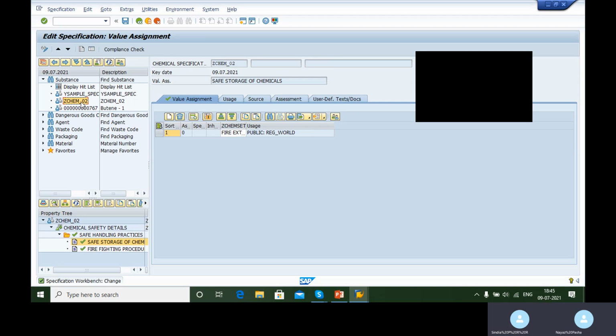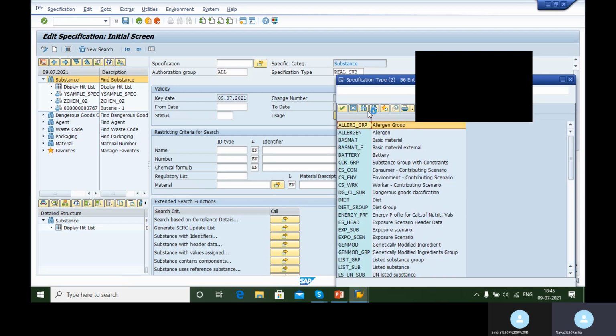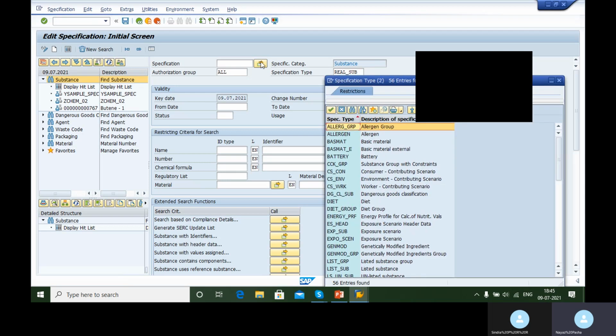For example, let's say the client uses some specification type known to himself. The real substance and other specification types you are looking at are the standard specification types.